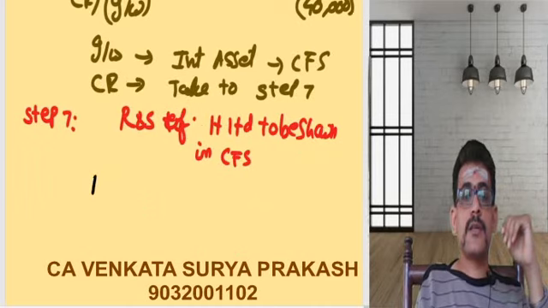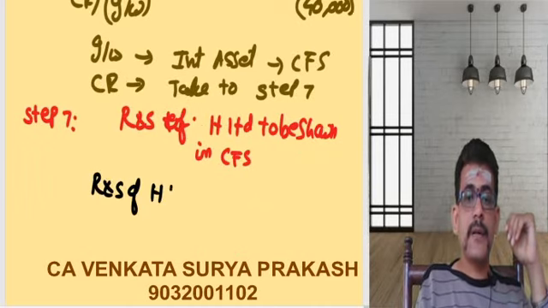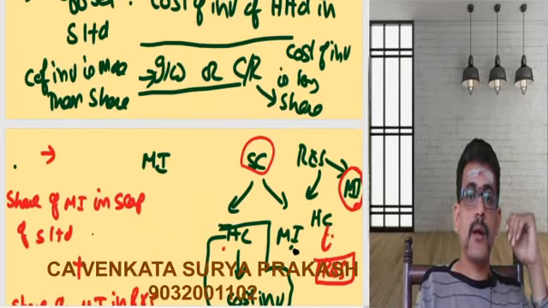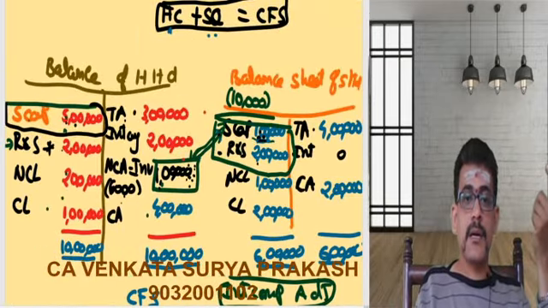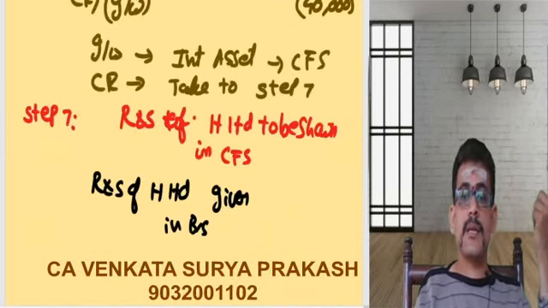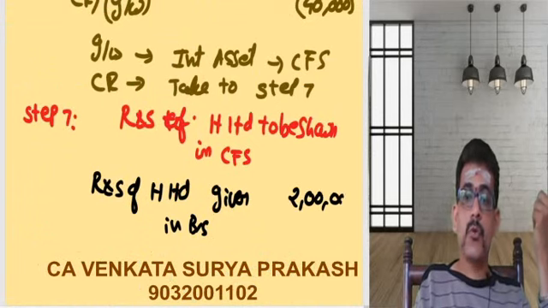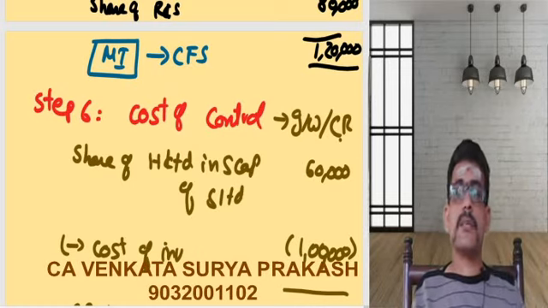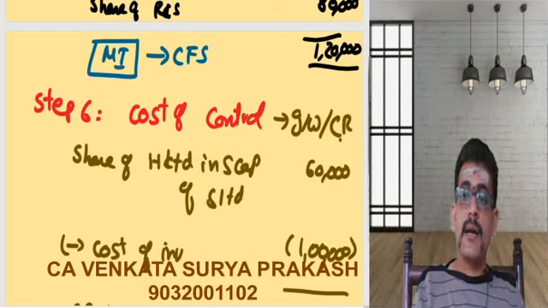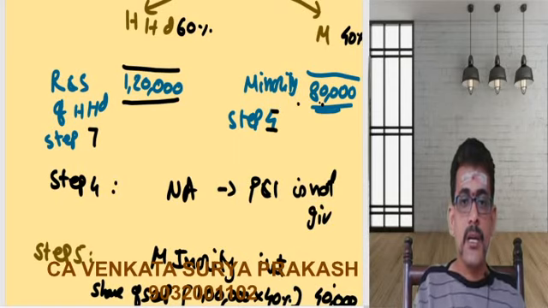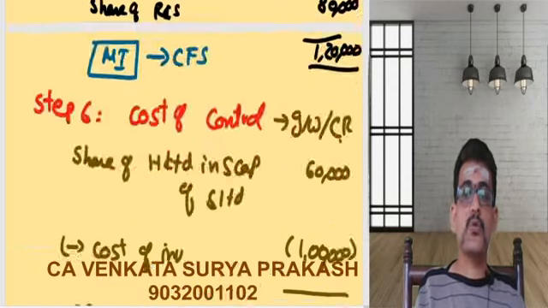Now what I will consider is the reserves and surplus of H Limited given in the balance sheet. What is the reserves and surplus of the holding company given in the balance sheet? If I go back to the problem, H Limited, the reserves is going to be 2 lakhs. So now let us consider here 2 lakhs. Now if you observe what we had done, share capital we had considered for the holding company, minority we had considered. Reserves and surplus we had considered for the minority, but now the portion of the holding company is still untouched. So here what I had mentioned, this 1,20,000 should be taken to step number 7.